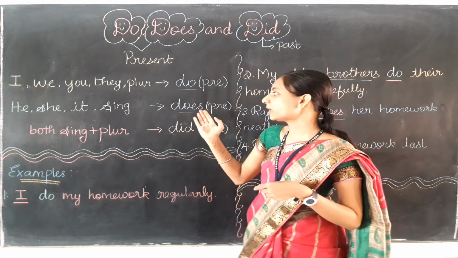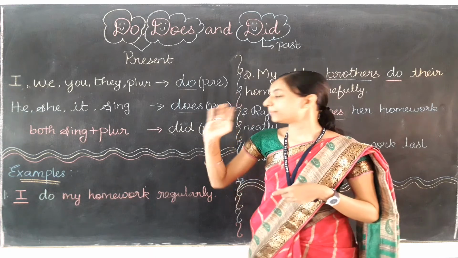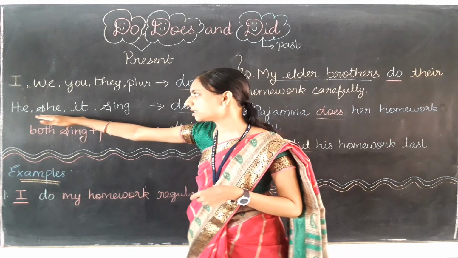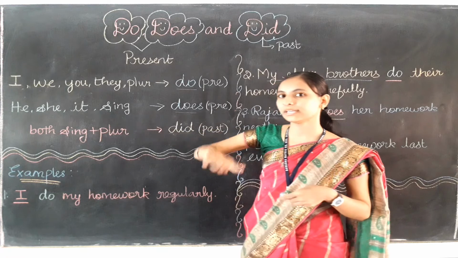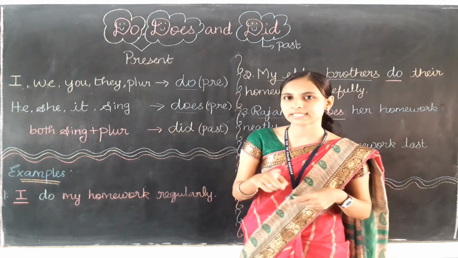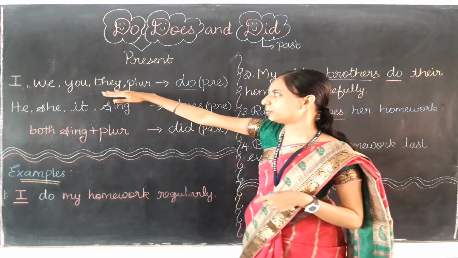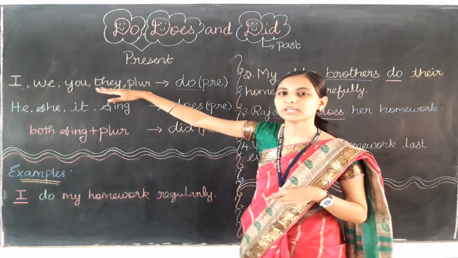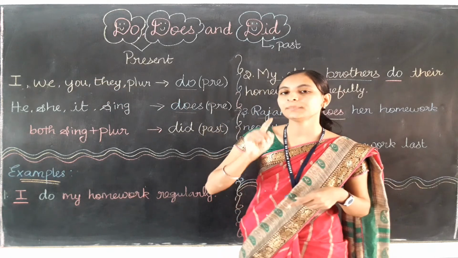So for the plural names we will be using do for the present time sentence. And what about does? Does also talks about present time, but it can be used only for the subjects he, she, it, and singular names. Only for the singular names we need to use does. For the plural names and the pronouns we, you, they, we need to use do in the present time.